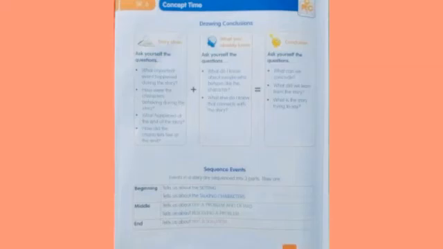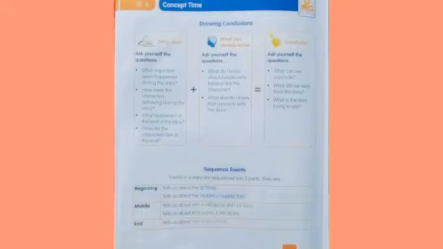Next, page number 80. Here they give drawing conclusions. While we are reading a story, we will use clues from the story and connect them with what we already know to understand the information the author wants us to infer or conclude.